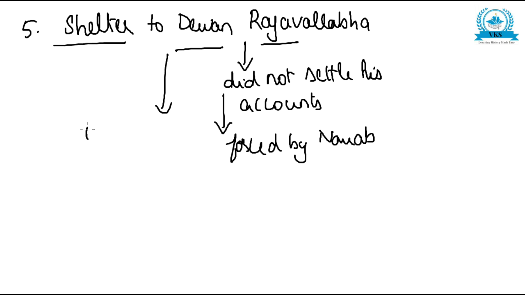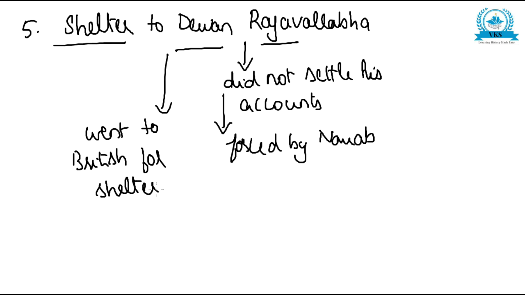This Diwan went to the British for shelter because he already knew that the British and Nawab Siraj-ud-Dawla were not having a good relation. So when Nawab Siraj-ud-Dawla forced Dewan Rajavallabha to settle his accounts, he directly went to the British for shelter, and this angered the Nawab.